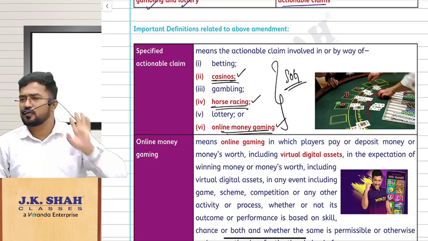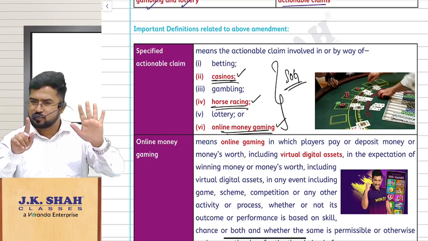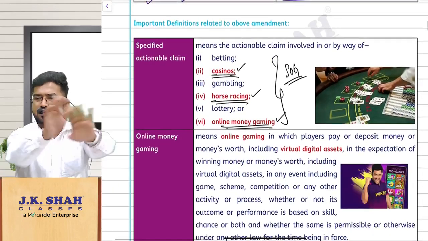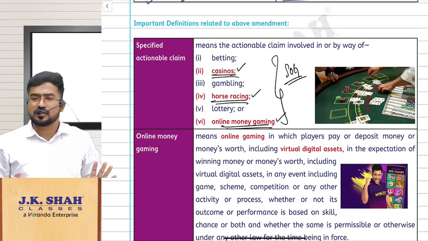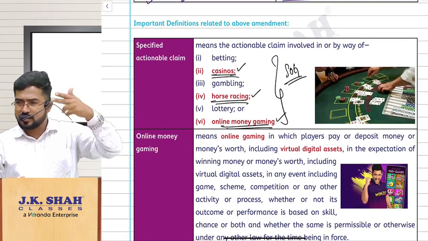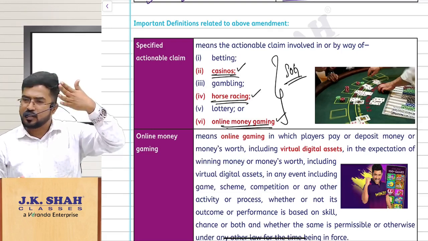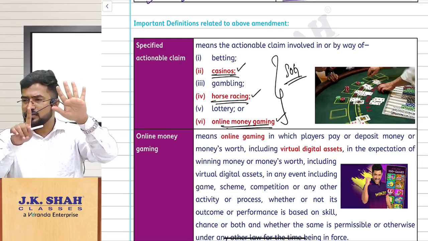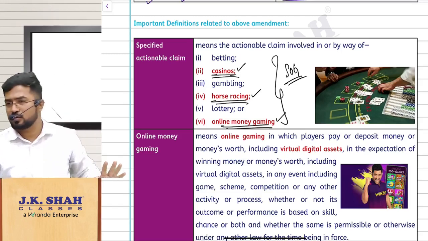One different fellow is coming here, called horse racing. Are you understanding? 6 points are there. These 6 things are supply of goods; they are not removed from Schedule 3. What are the 6 things? Lottery, betting, gambling. You remember like this: these 3, where you will play casinos, and also online, so online money gaming. 5 things. And one exceptional thing, like a different fellow, horse racing. These 6 things, if you are doing them, it is called supply.